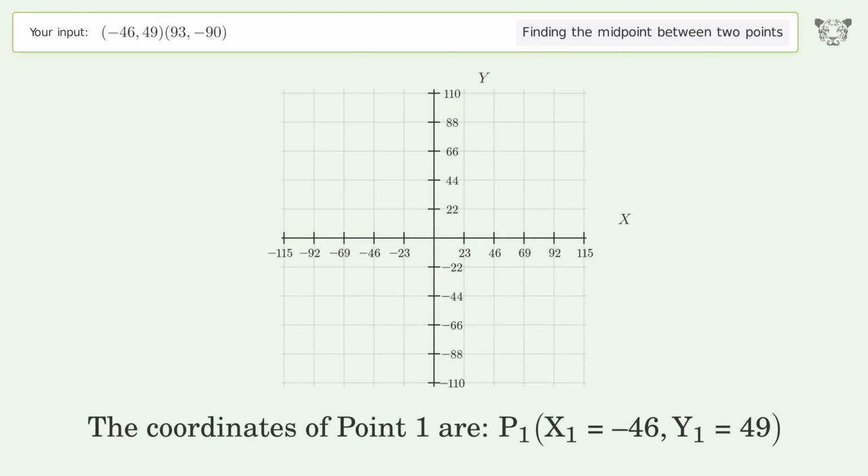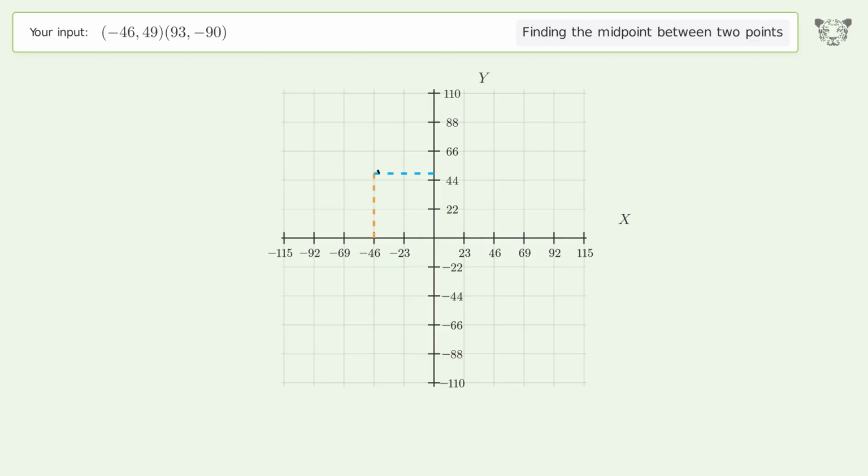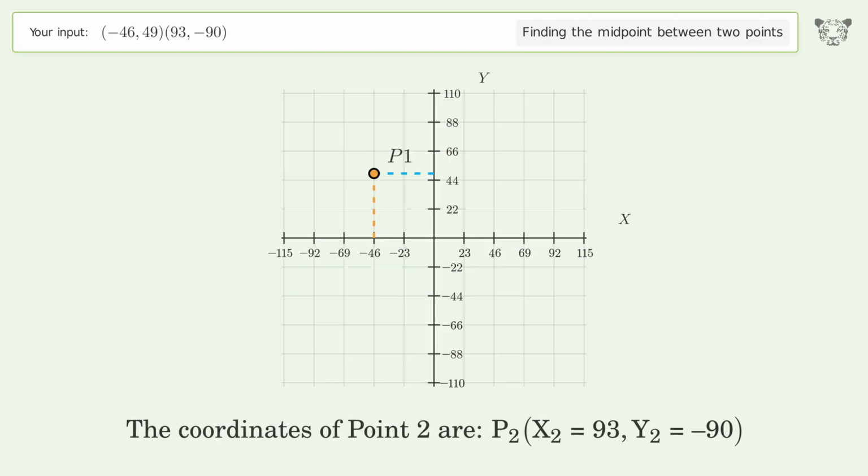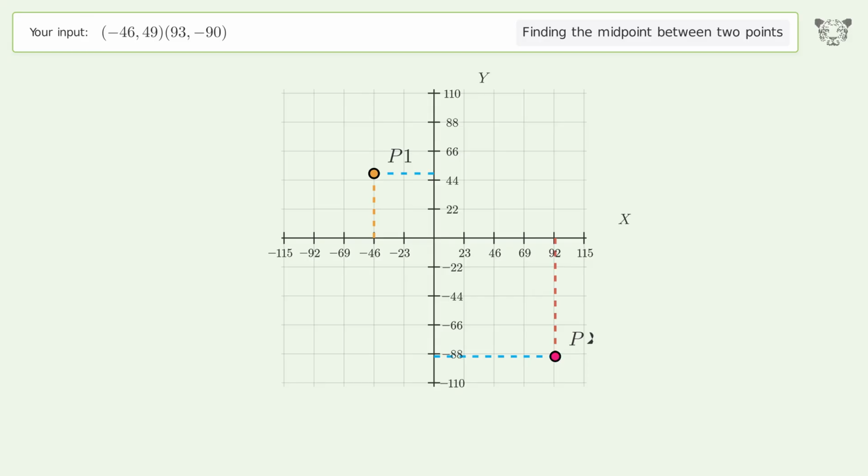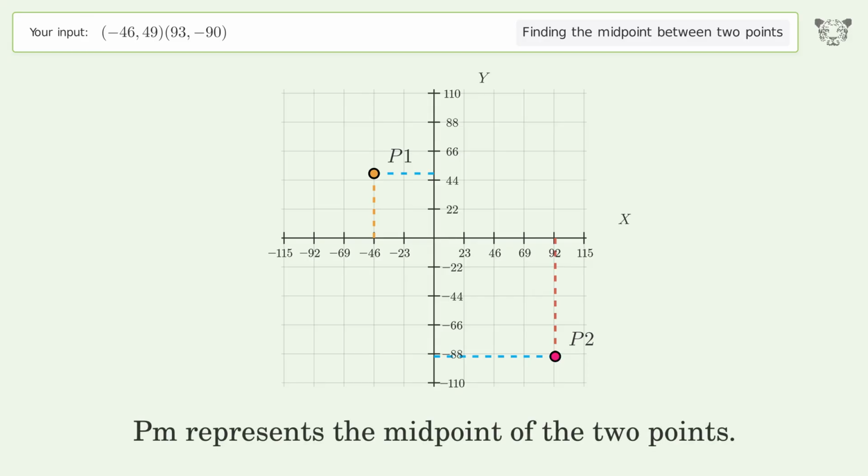The coordinates of point 1 are, x1 equals negative 46, y1 equals 49. The coordinates of point 2 are, x2 equals 93, y2 equals negative 90. PM represents the midpoint of the 2 points.